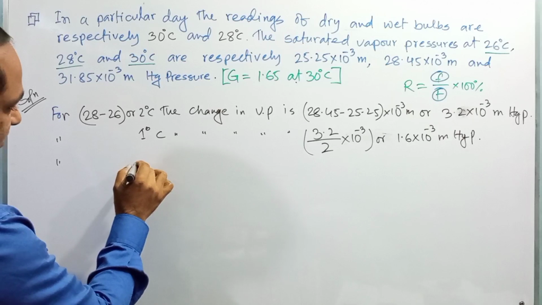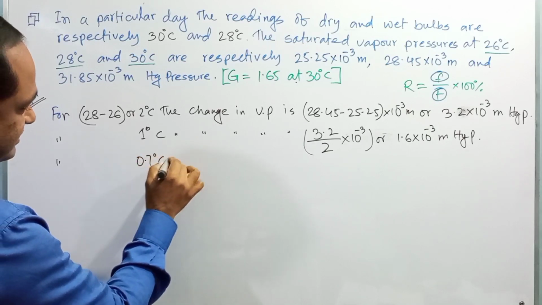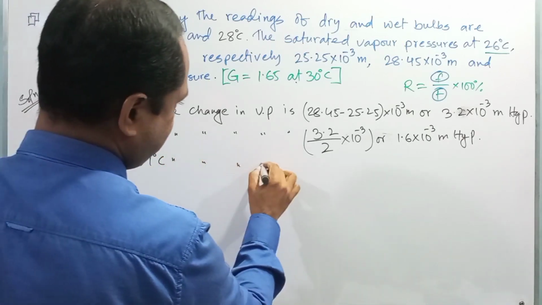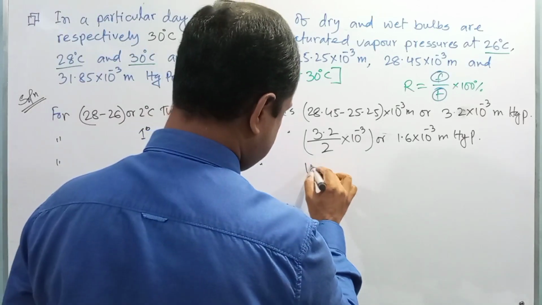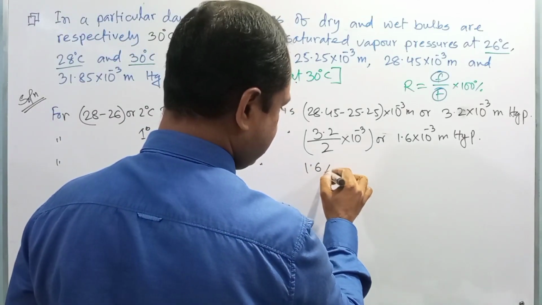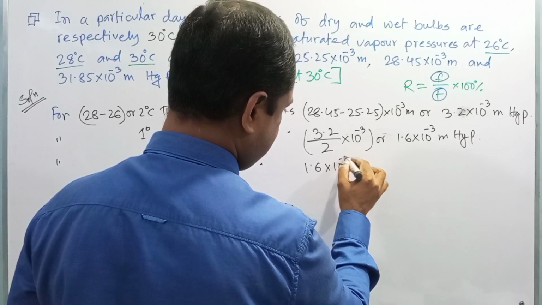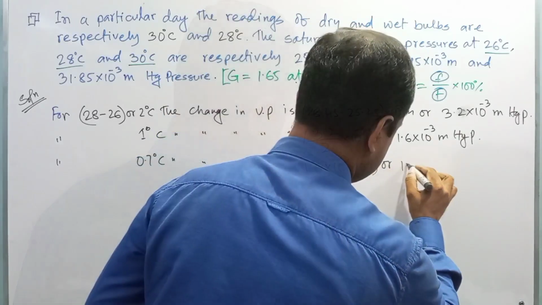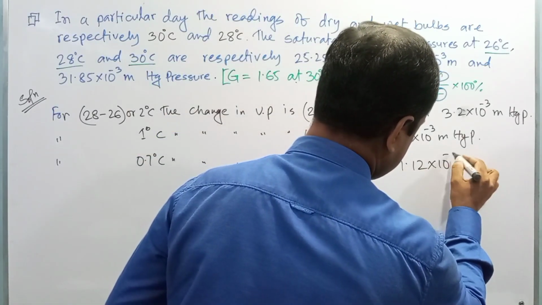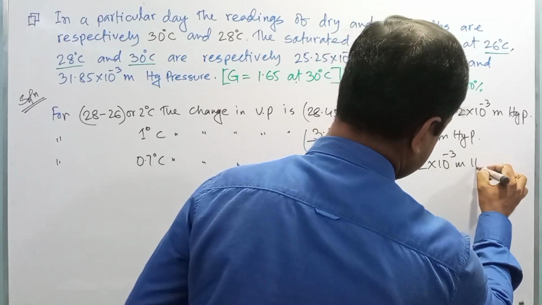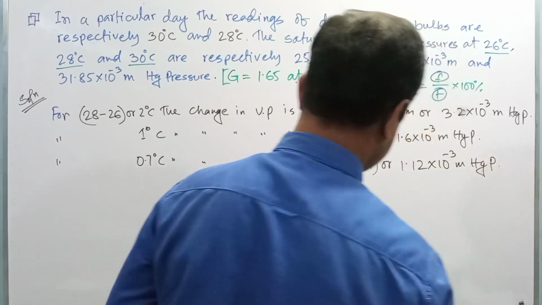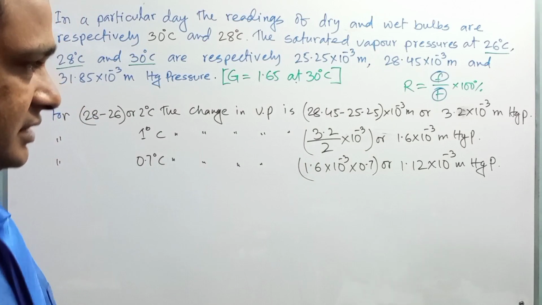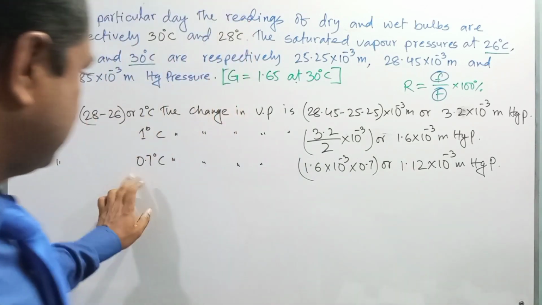Now for the change in 0.7 degree Celsius temperature, the vapor pressure is 1.6 into 10 to the power minus 3 multiplied by 0.7, which is 1.12 into 10 to the power minus 3 meter mercury pressure, right? This is the change for 0.7.